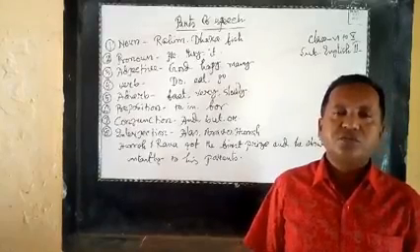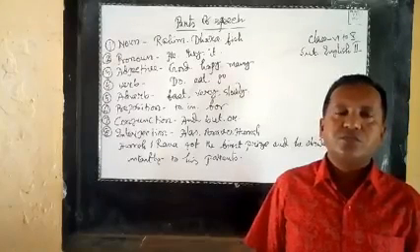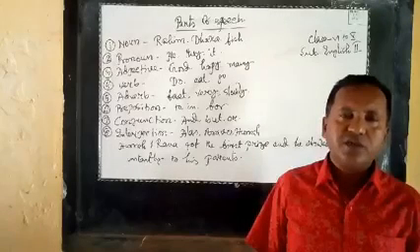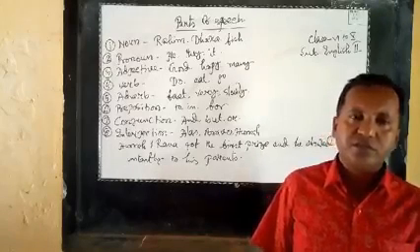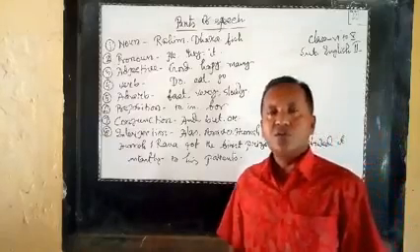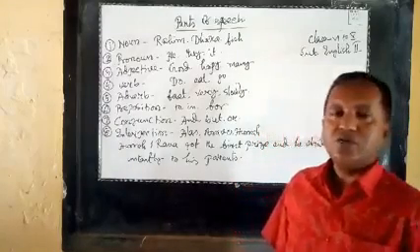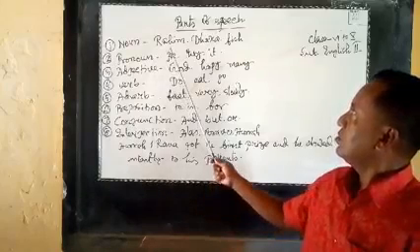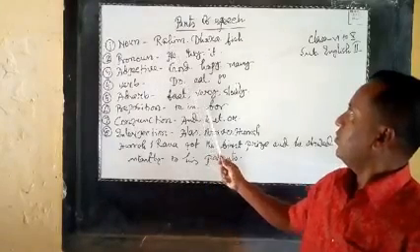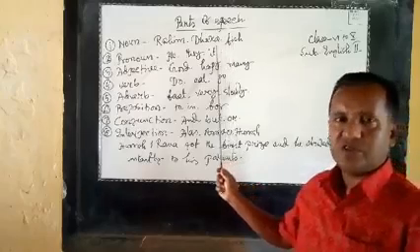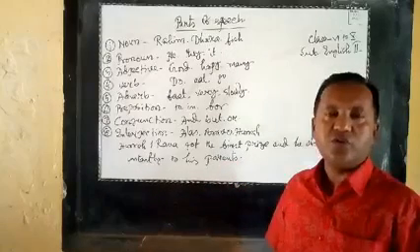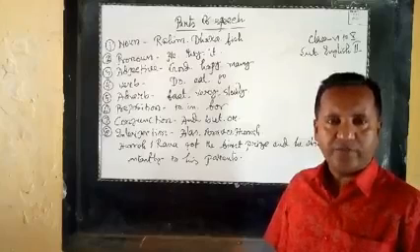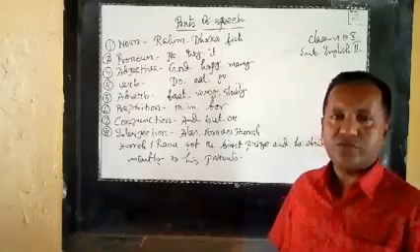Noun may be person, place and things. For example, 3 nouns are written on the whiteboard: Rohim, Dhaka and fish. These are known to you as noun. Have you any problem? Thank you.